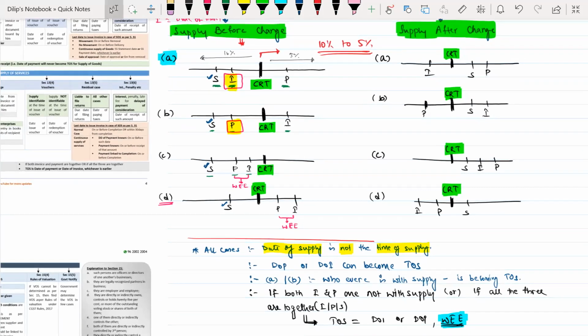How many of you understood this point? How many of you understood case A? Sorry, supply made before change.